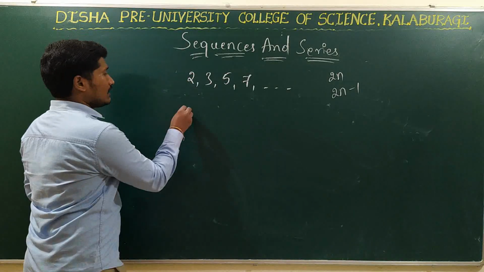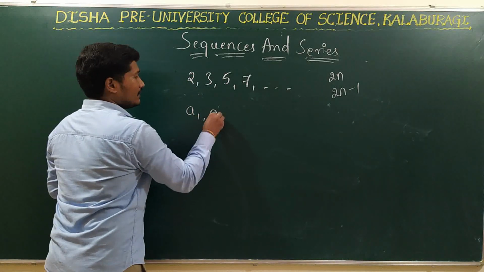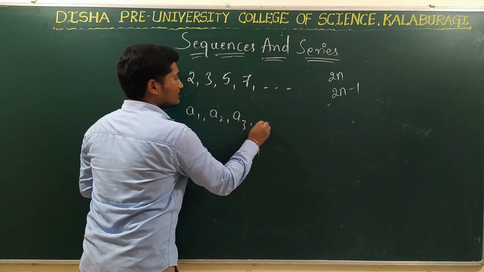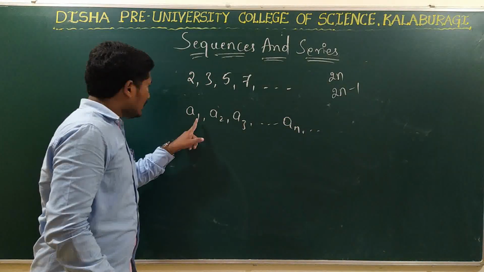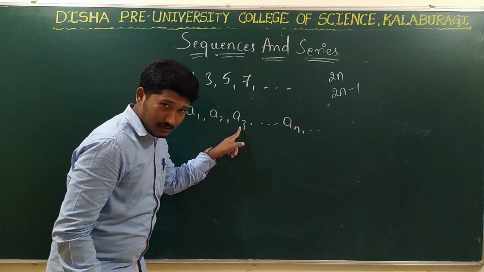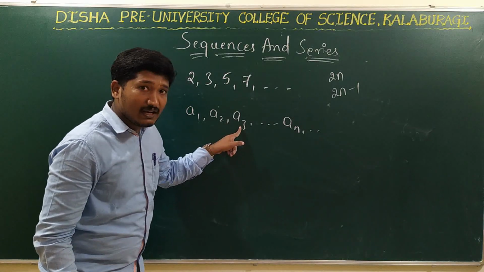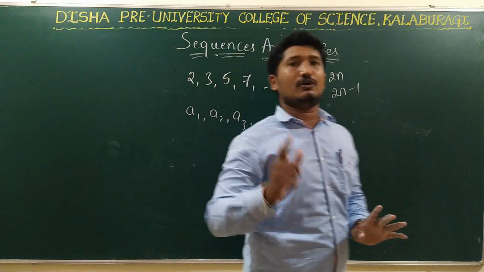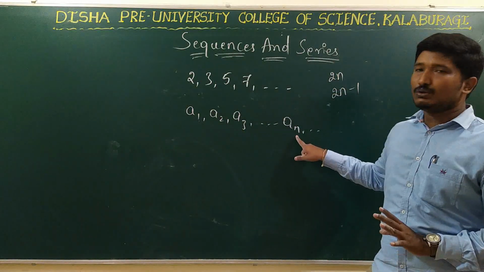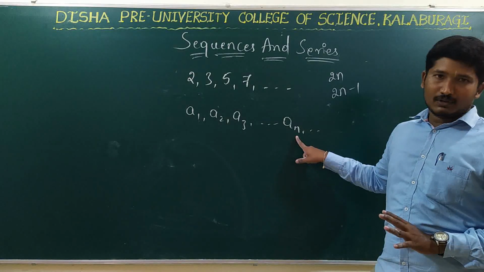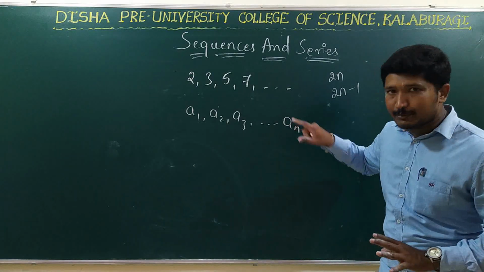Terms of the sequence are represented by A1, A2, A3, and so on, An. Right? Here the subscripts that I have written define the position of the term: first term, second term, third term, so on to nth term.